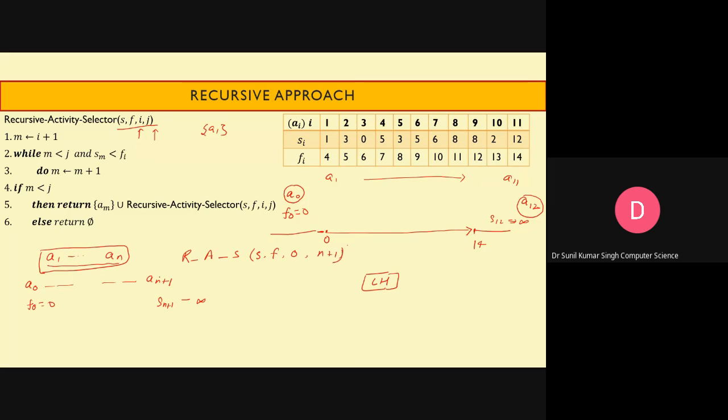So this is the basic assumption in this algorithm. Now let's talk about the working of this algorithm.